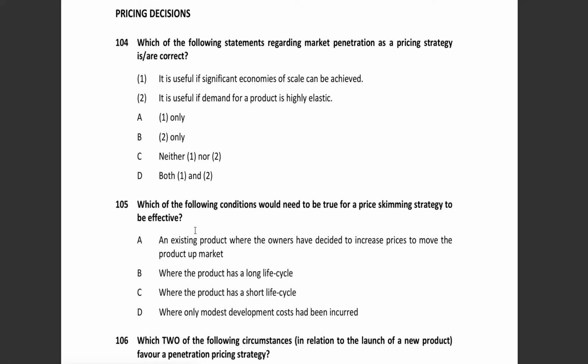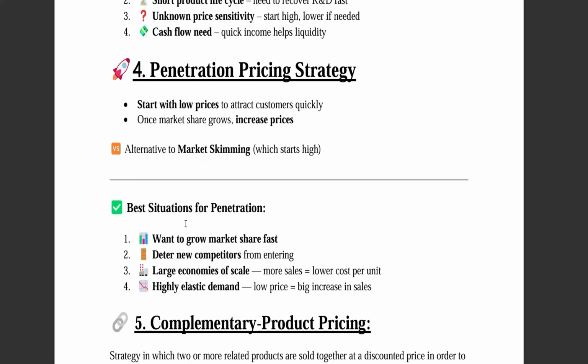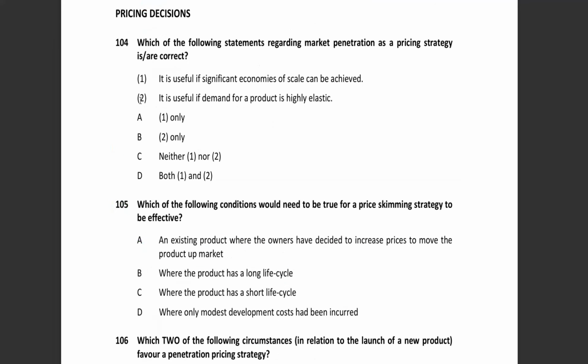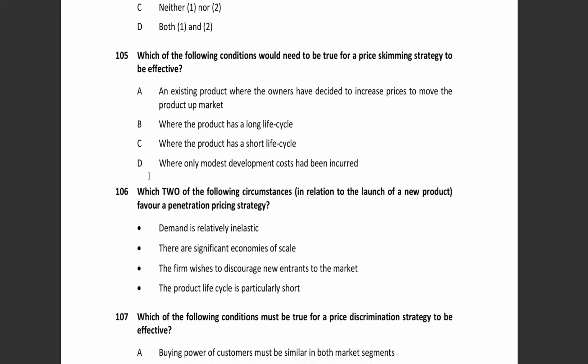In that case, whatever total cost we have incurred will be spread over a large number of units, so we will achieve economies of scale. Next, it is useful if demand for the product is highly elastic. Yes, just now you have seen in my notes, this pricing strategy will be suitable where there is high elasticity of demand. Okay, so that means both are true, and the answer is D. Okay, moving to the next, 105.